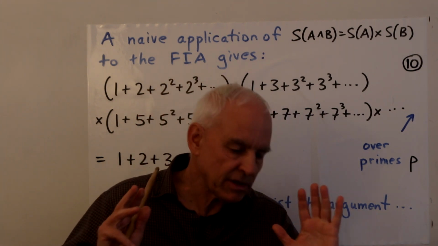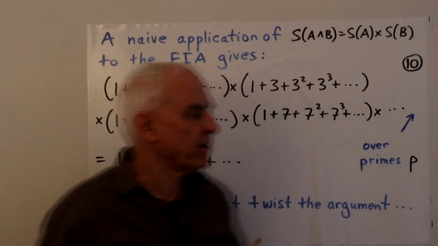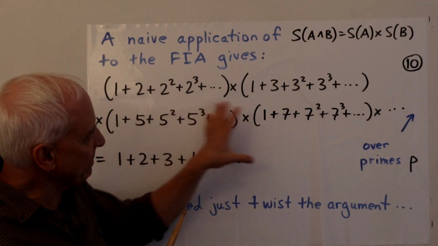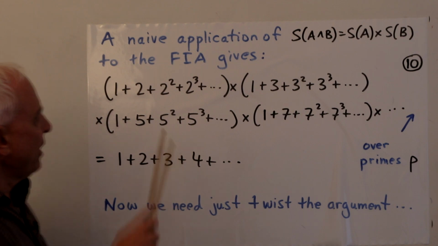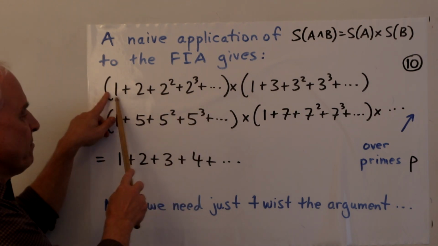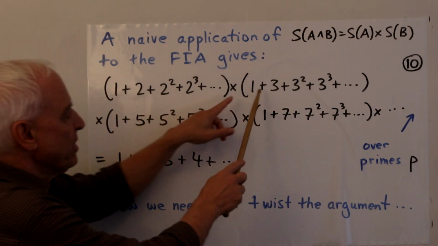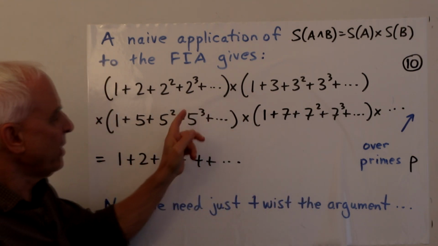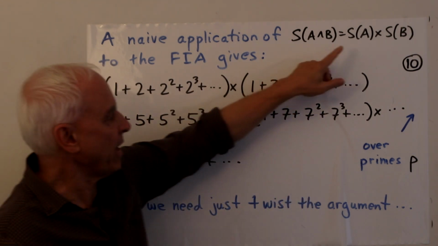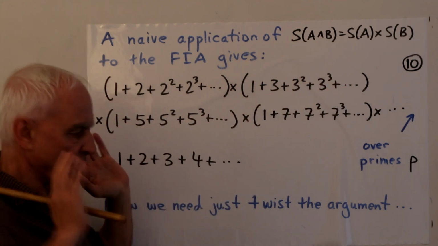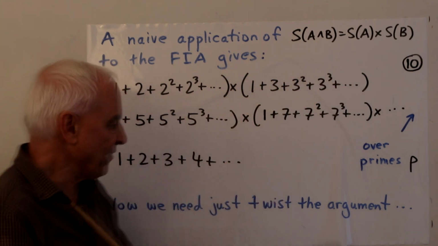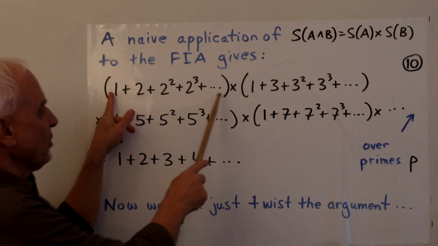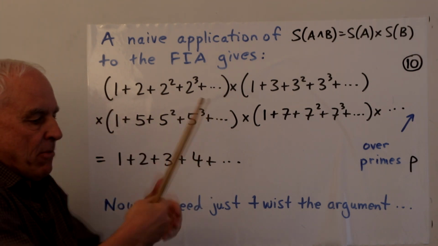But if we just look at things informally now, here is something similar to what we wrote down. Remember we had this box of powers of 2, and then box of powers of 3, and box of powers of 5, and then of 7, and we were careting them all together. But now if we apply the S function to everything, S of this first box, what we have to do is sum all the elements.